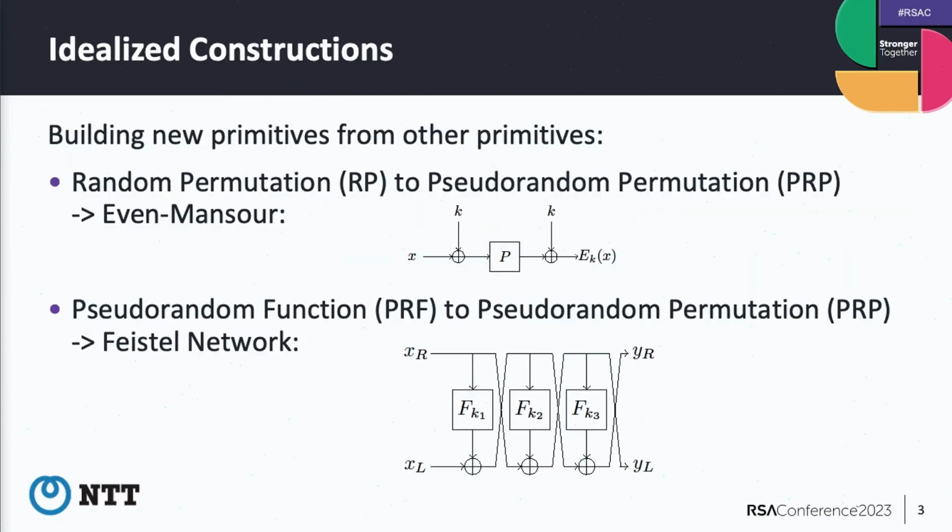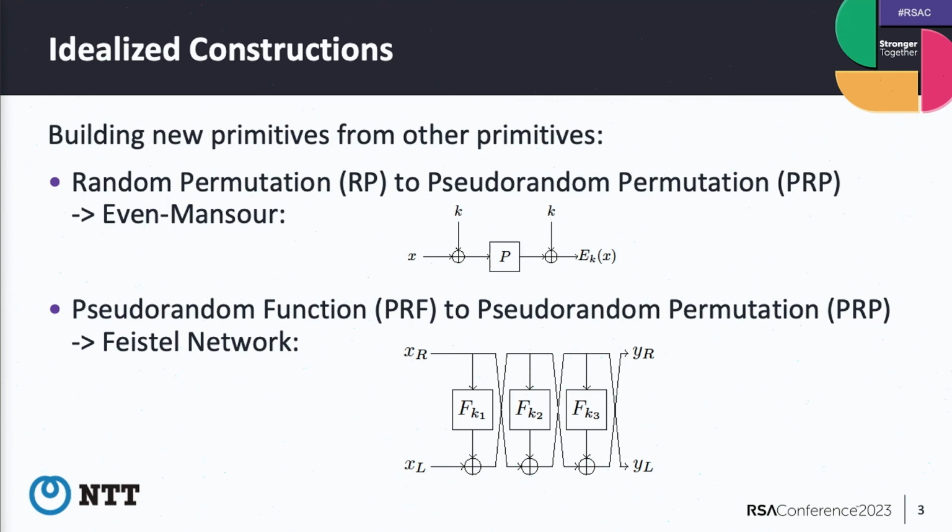The topic is about idealized constructions. It means we want to build new primitives from other primitives. I think these two constructions are very famous for cryptographers, but I want to just introduce what they are.